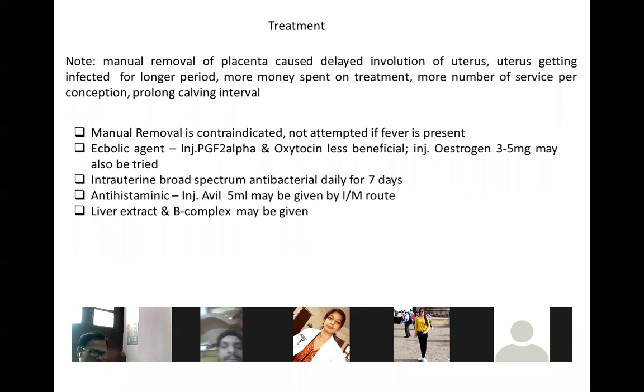And if you do it manually, it will create a problem. So manual removal should not be used as a routine practice. But in the field, many vets are removing it manually and getting money.